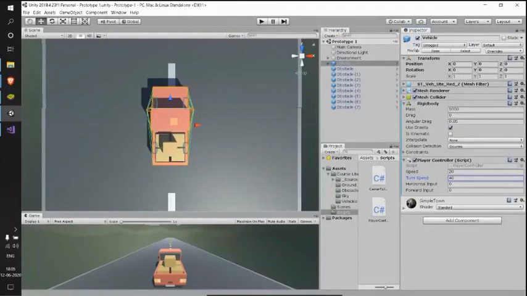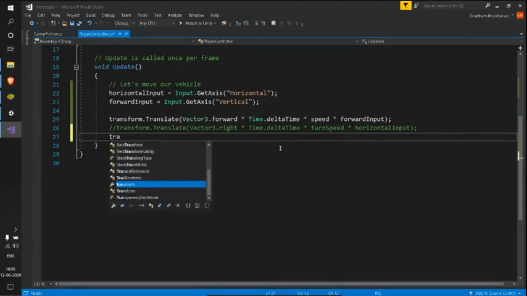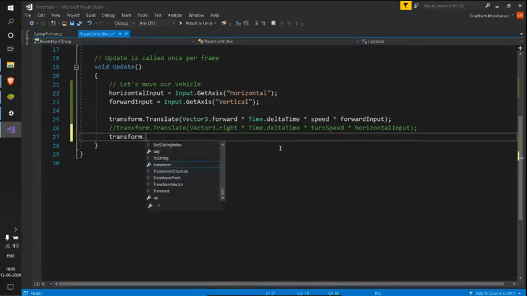I have my rotation of this particular vehicle as 0, 0, 0 as of now. So I need to use transform, and let me see if there is something related to rotation.